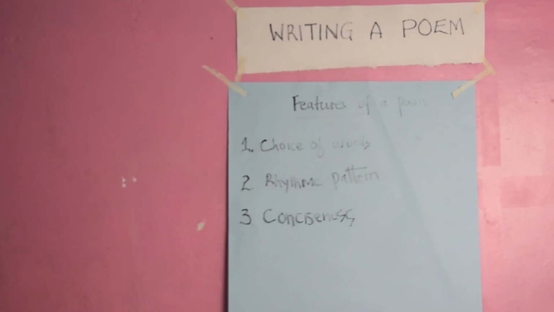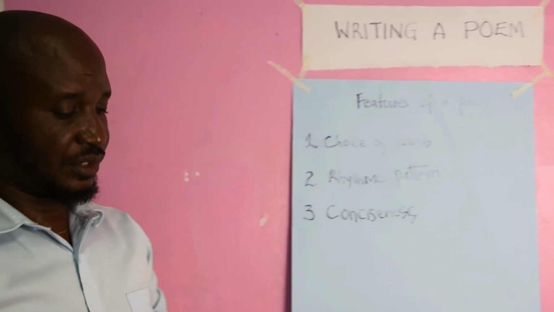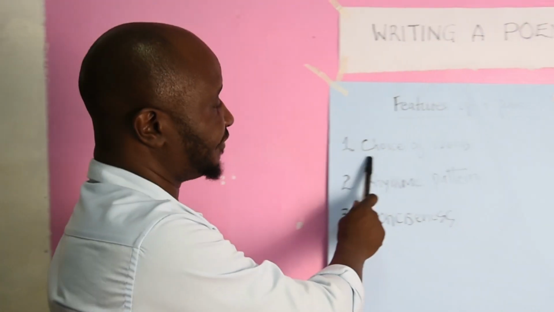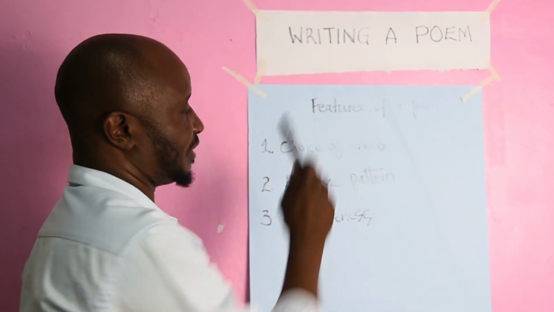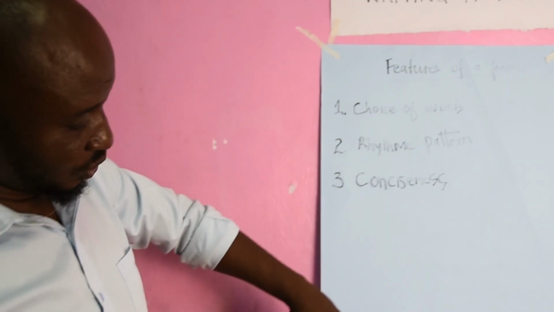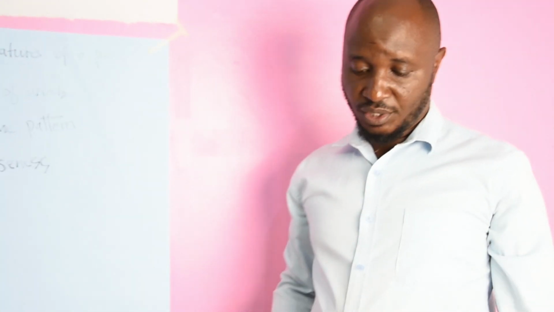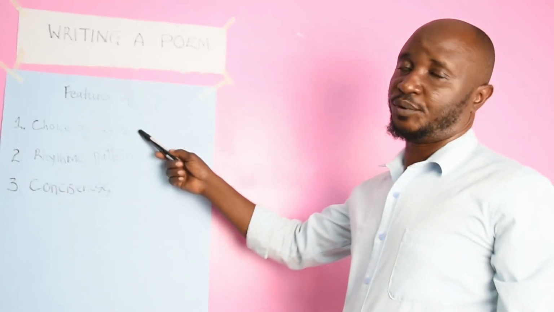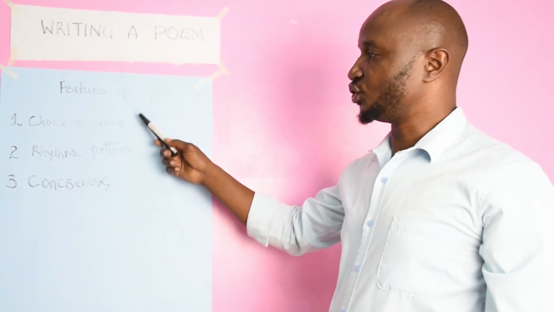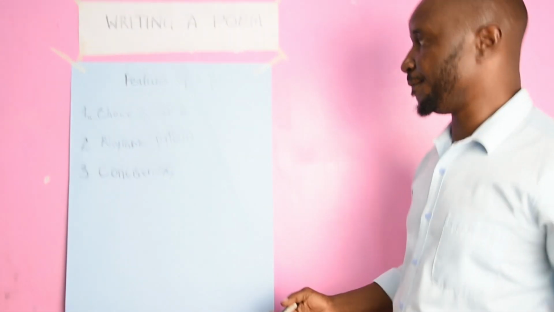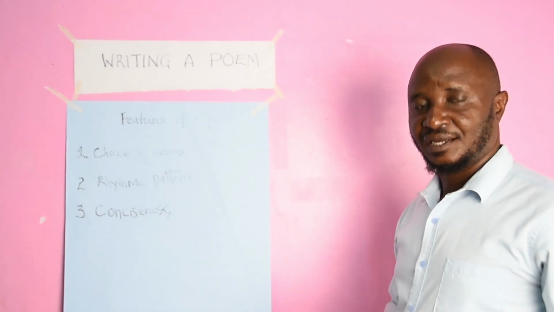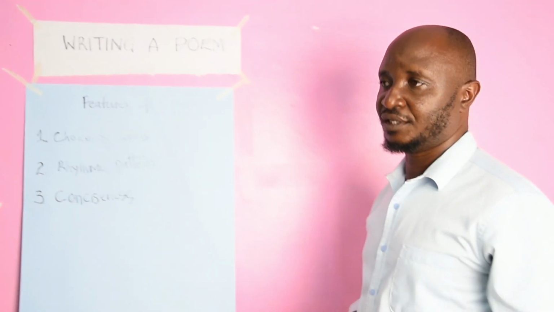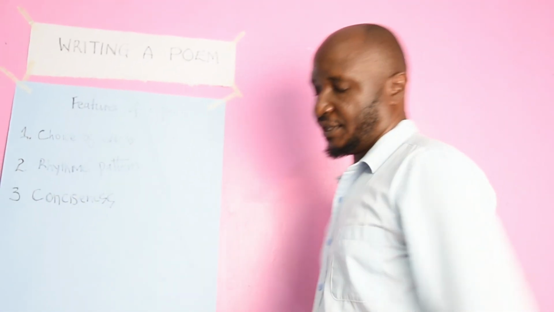Okay, so basically, a poem has got three features. The first feature is the choice of words. We are going to use another poem, and I will bring it to you. So when we look at the choice of words, poems have a deliberate choice of words. Whenever we have a poem, the words are selected and chosen specifically for them to fit in that particular poem.